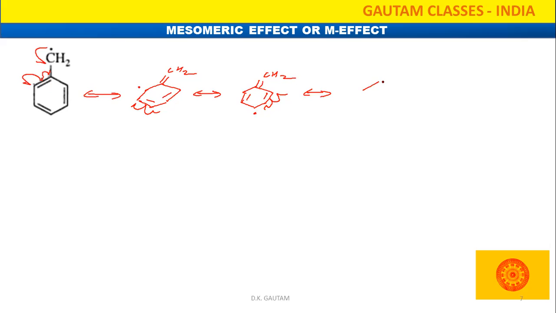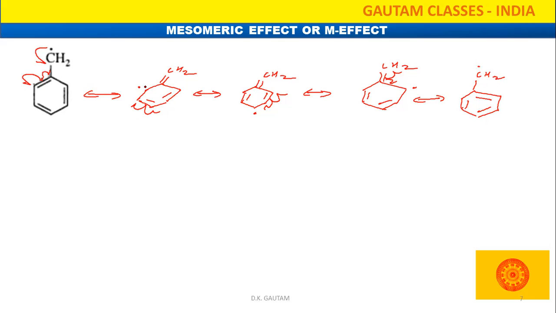So what will happen? Here we can draw the free radical coming on that side. Now further the same thing will take place here, like that cleavage. So what finally can we write? Here CH2, then this one and that one.